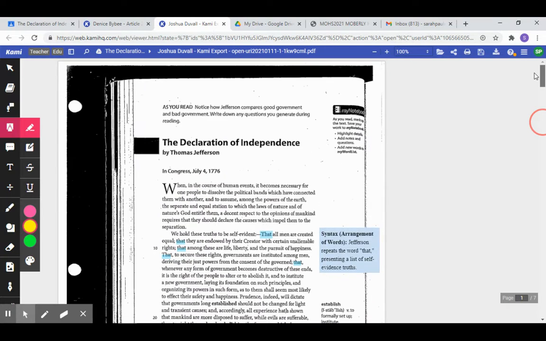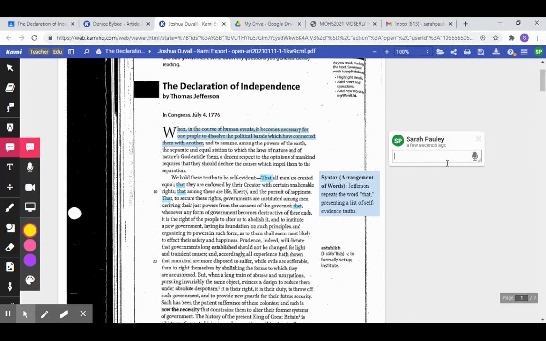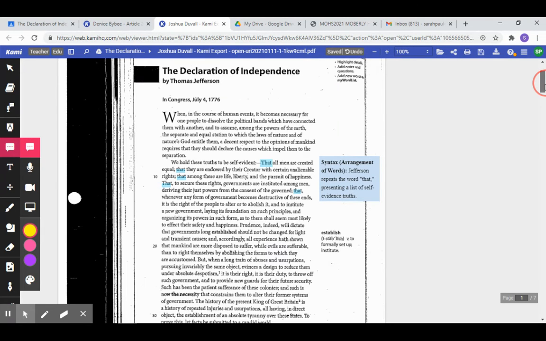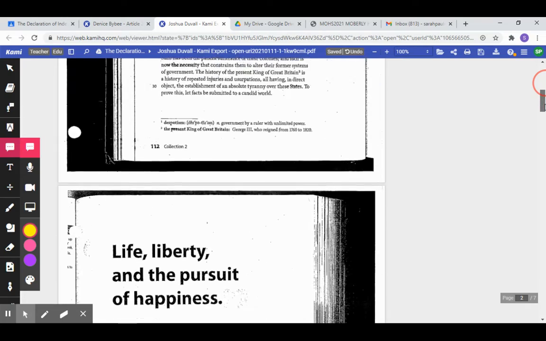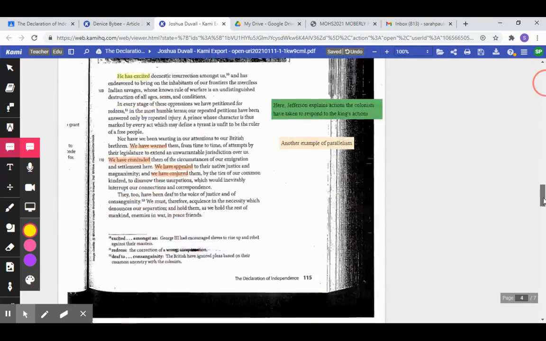Now to make a comment on something in Kami, you go to this little conversation bubble, and you would click on this, and let's say you've got a comment on this first sentence. You would highlight that, and then it gives you a comment out to the side, and you can make your comment. You could also do it as a voice or video comment. I haven't personally really used that, but it is something that you can use. So you can make those little comments out to the side. That's how you're going to annotate it.